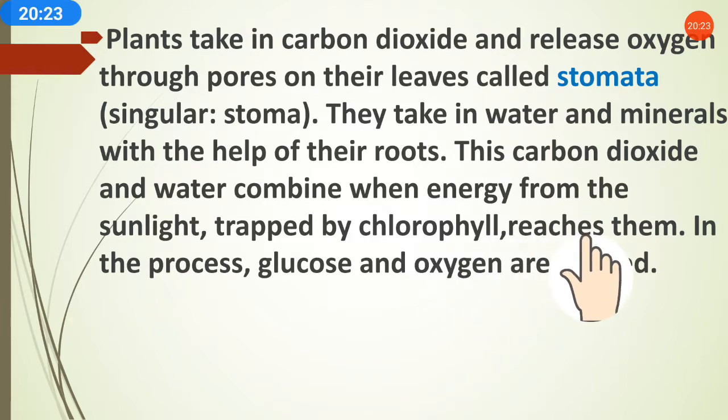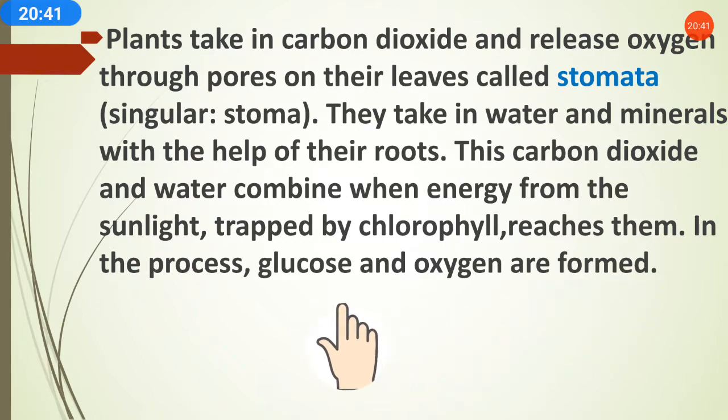When carbon dioxide and water combine in the presence of sunlight, what is formed after that? Glucose and oxygen are formed.